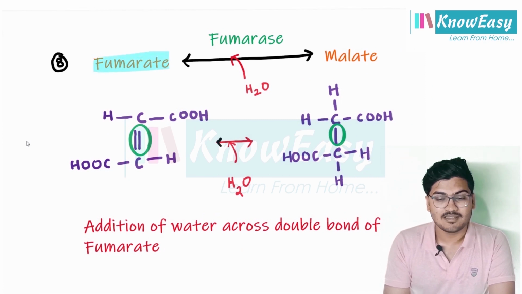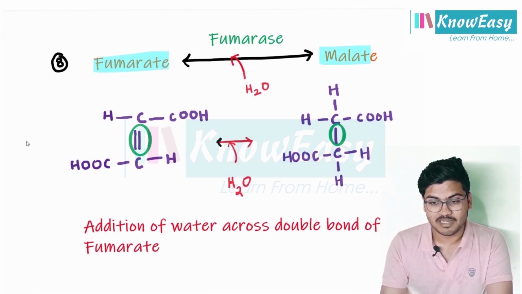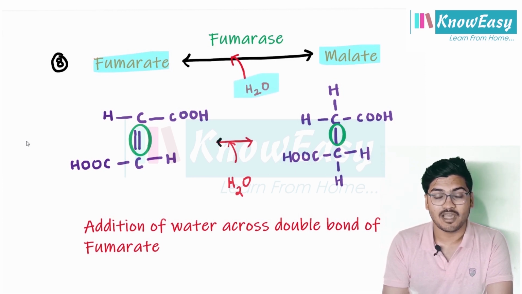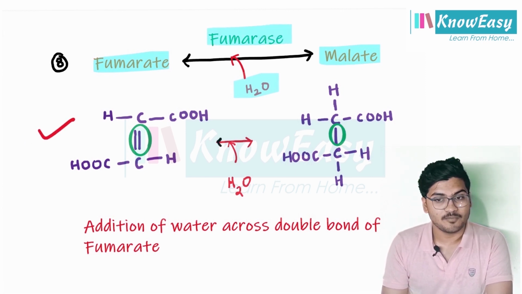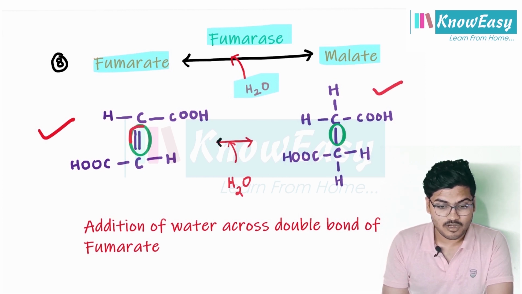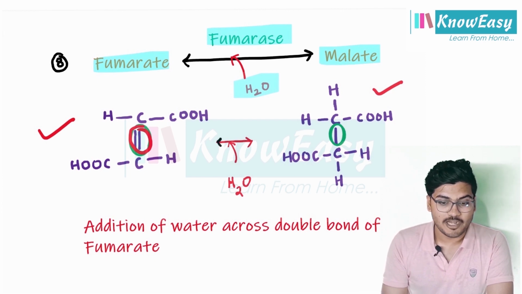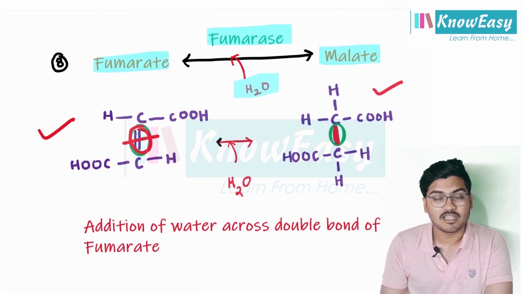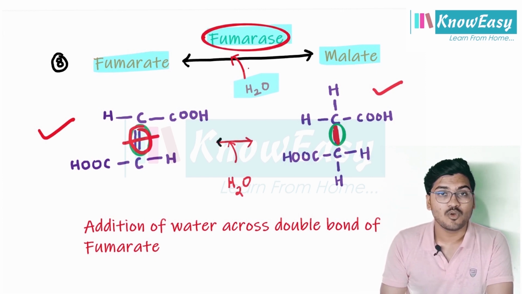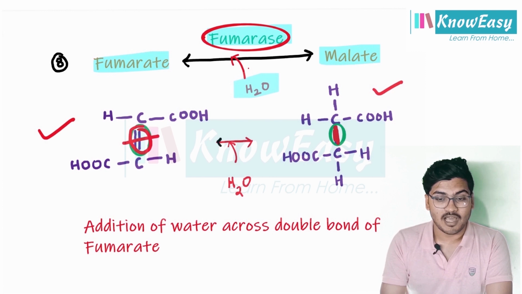Fumarate is a 4-carbon compound converted to malate, which is also a 4-carbon compound. This reaction involves addition of water, and this reaction is catalyzed by an enzyme fumarase. This is a structure of fumarate, and this is a structure of malate. Here, a double bond is present in the structure of the fumarate. When you add water, it breaks this double bond, and the double bond will be converted to a single bond. Correct? So fumarase is a type of lyase enzyme.